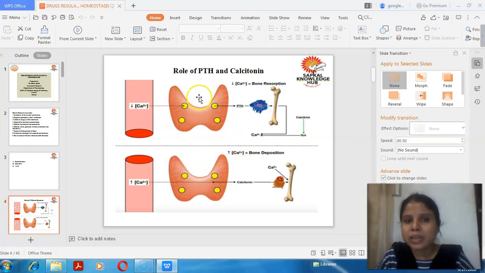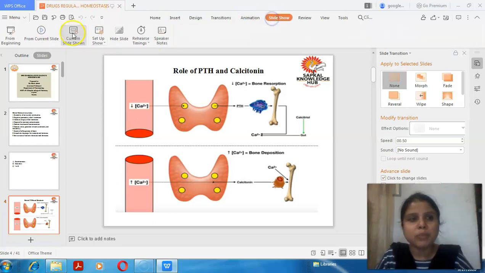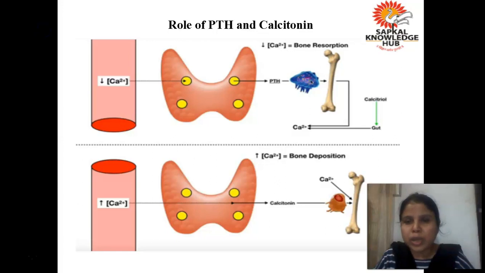I told you what parathormone does: it acts whenever the amount of calcium is less in our blood. Parathormone is secreted from the parathyroid gland, which is located behind the thyroid gland, and it increases the level of calcium in the blood. Now how does it increase the level of calcium in the blood? That day I told you that it happens by 2 or 3 processes.